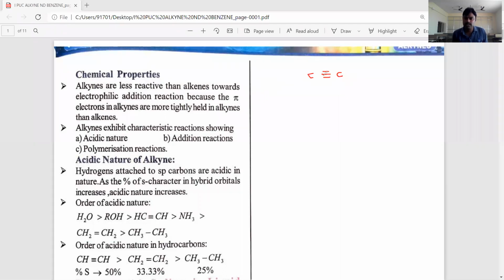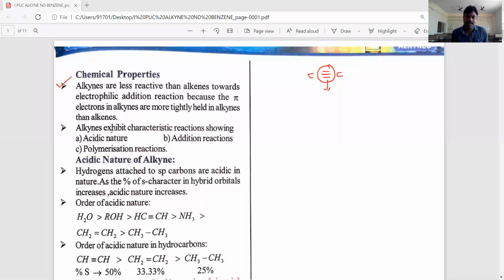So, the alkynes are less reactive towards chemical reactions when compared to alkenes. Why are these alkynes less reactive? Already we have discussed, this triple bond is tightly held between the carbon and carbon atoms. That's why alkynes are less reactive towards electrophilic addition reactions when compared to alkenes.